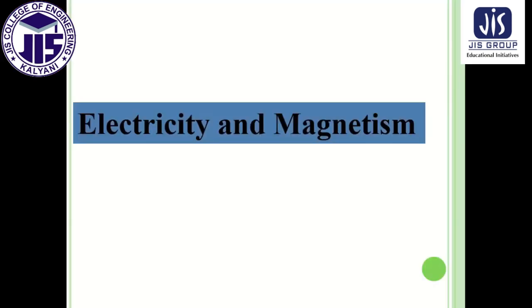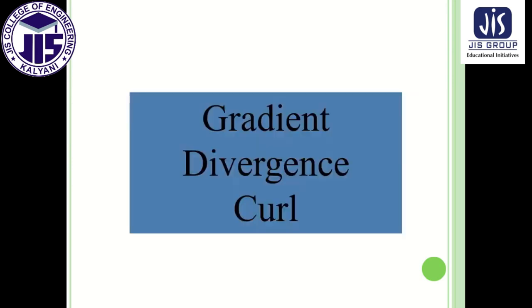In the first lecture, I would like to start with the electricity and magnetism chapter. To start the chapter, first we have to discuss some mathematical operations, that is gradient, divergence and curl. So these are the contents: gradient, divergence, curl and solenoidal and irrotational fields. Today we are going to discuss these topics.